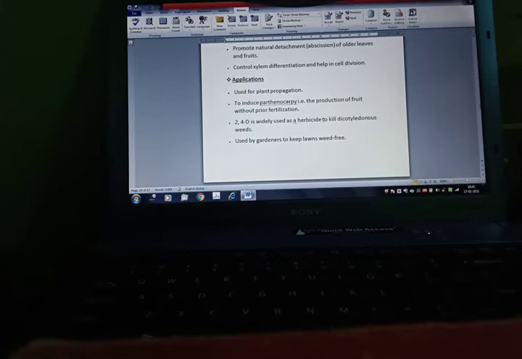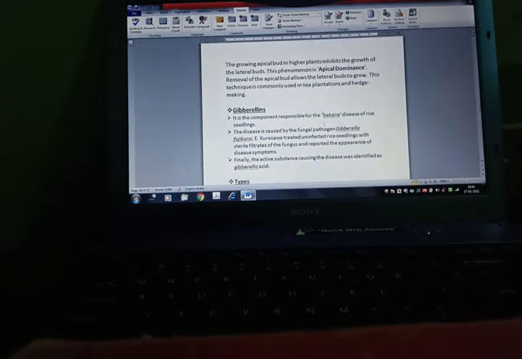Application: used for plant propagation and to induce parthenocarpy, that is the production of fruit without fertilization. 2,4-D is widely used as a herbicide to kill dicotyledonous weeds. Used by gardeners to keep lawns weed free. The growing apical bud in higher plants inhibits the growth of the lateral bud. The phenomenon is apical dominance. Removal of the apical bud allows the lateral buds to grow. This technique is commonly used in tea plantations and hedge making.